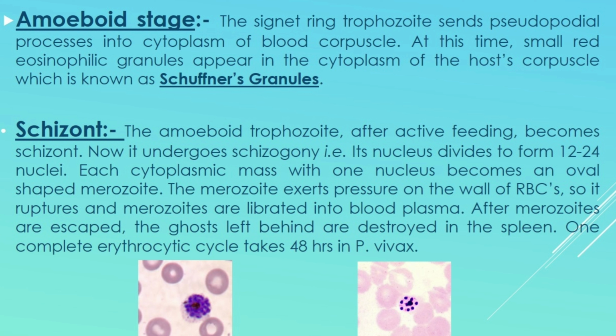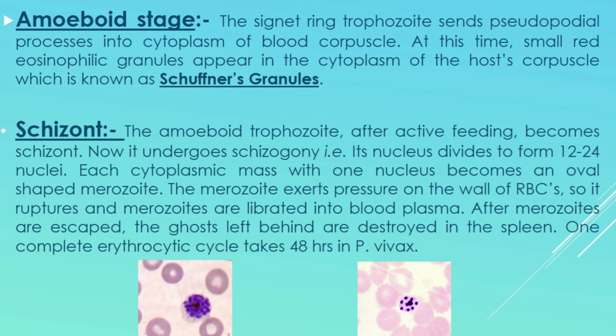The amoeboid stage feeds completely on the components of the corpuscle in the form of hemoglobin. During feeding, the hemoglobin breaks down into hematin and globin. The globin is absorbed by the cell and hematin is deposited in the form of hemozoin. This hemozoin is the toxic malarial pigment which causes fever. The amoeboid trophozoids after feeding become rounded, grow in size and become the erythrocytic schizont.